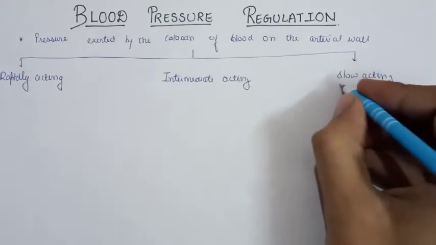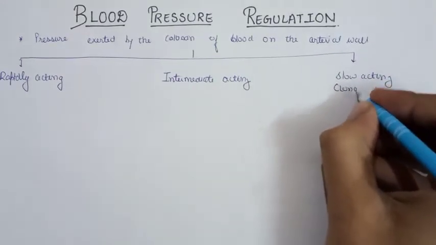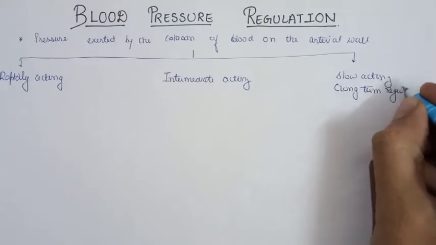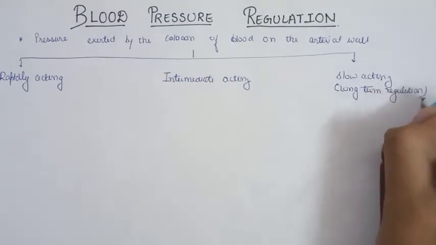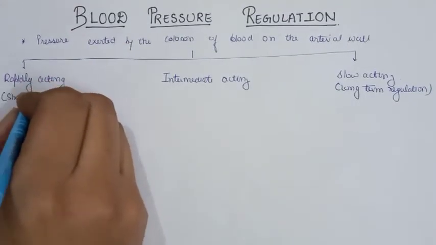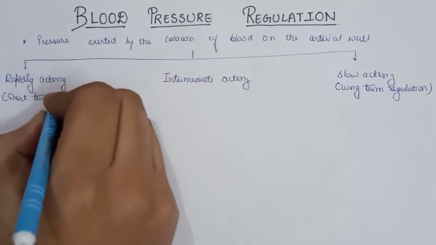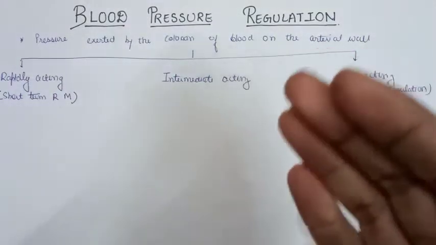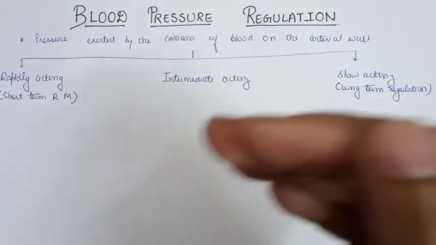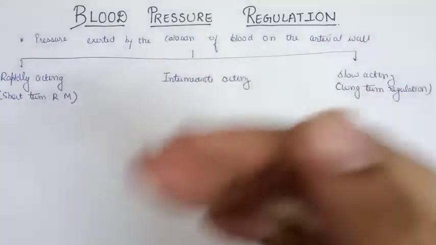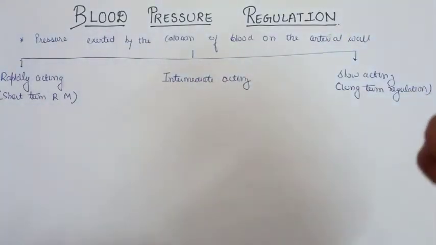Slow acting is also called the long-term regulation mechanism, and rapidly acting is also called the short-term regulation mechanism. So the blood pressure regulation is divided into three parts: rapidly acting, intermediate acting and slow acting.